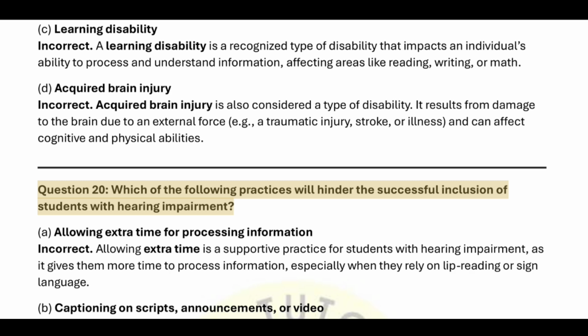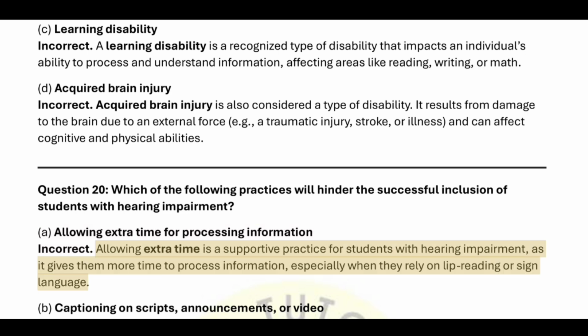Question 20. Which of the following practices will hinder the successful inclusion of students with hearing impairment? A. Allowing extra time for processing information. Incorrect. Allowing extra time is a supportive practice for students with hearing impairment, as it gives them more time to process information, especially when they rely on lip reading or sign language.